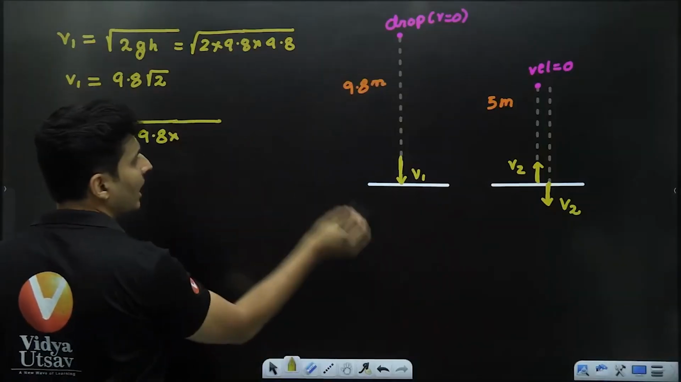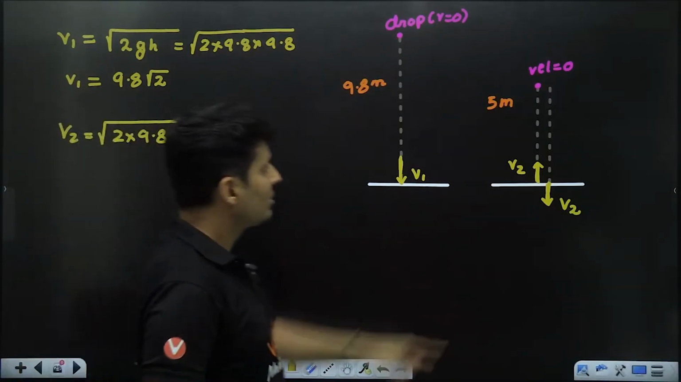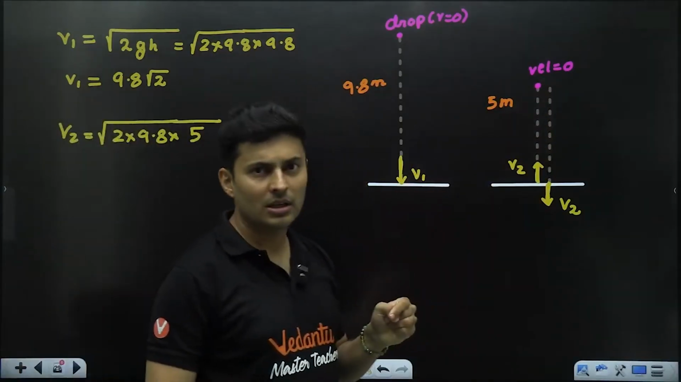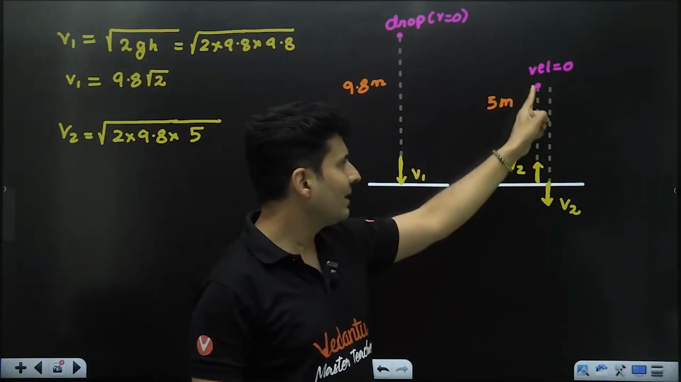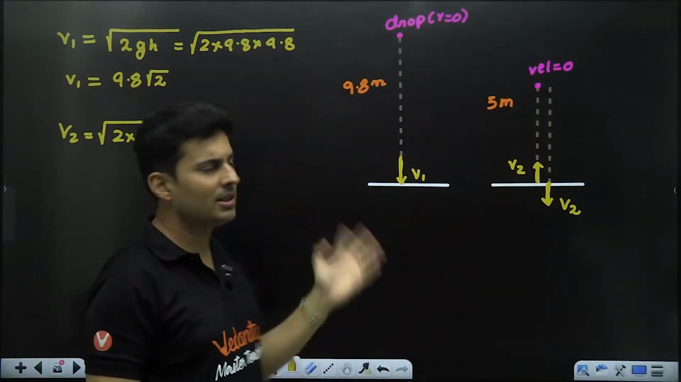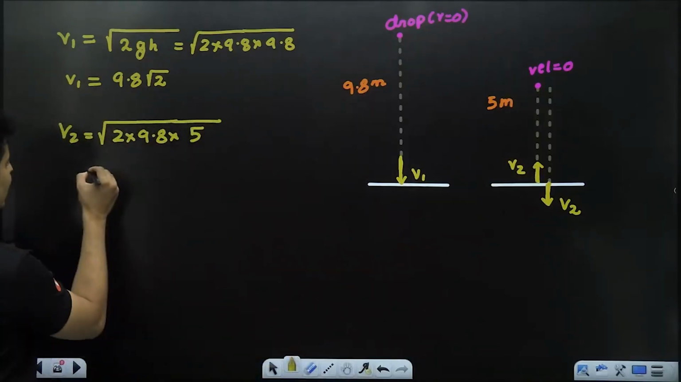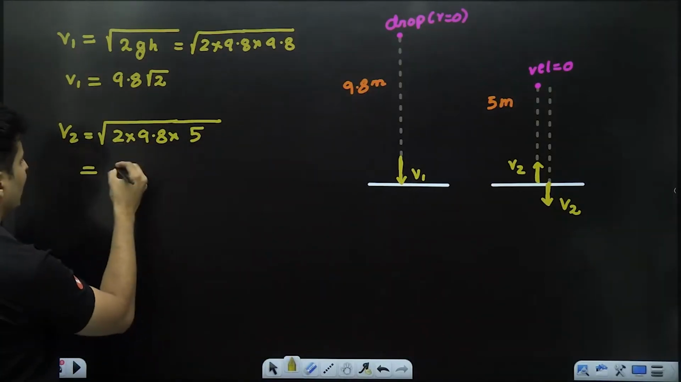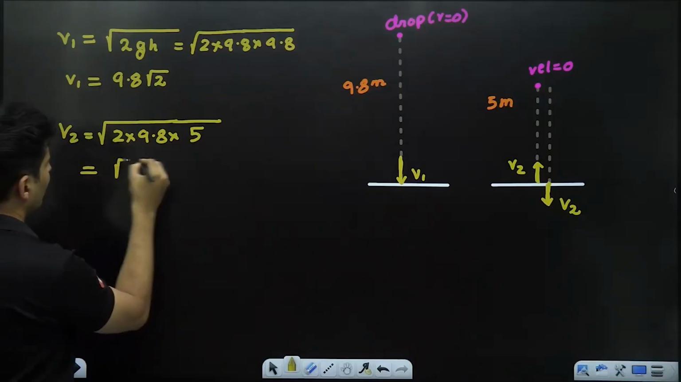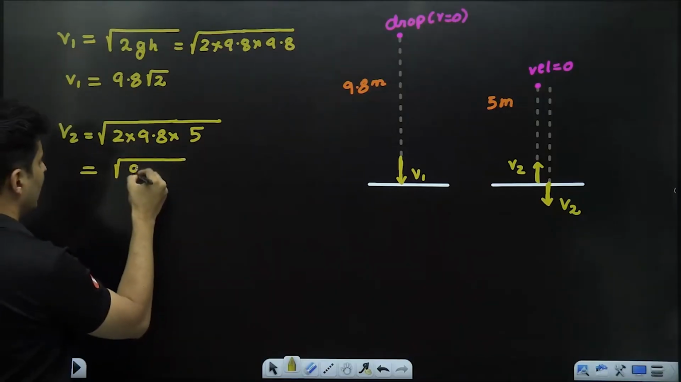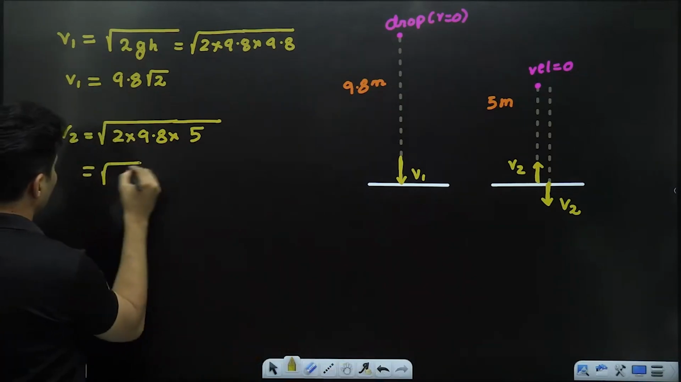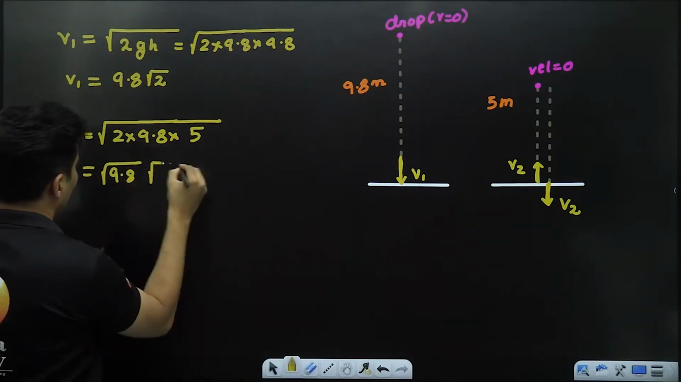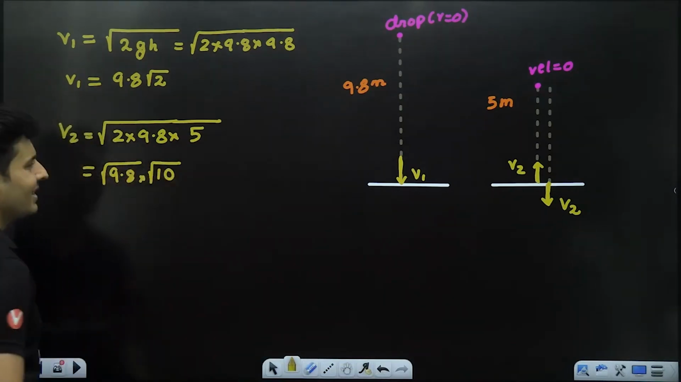Okay, into height. Height this time is 5 meters. So I'm considering this part of the journey, because this part of the journey is the same as this part of the journey. Whatever happens here will happen here, just in the opposite direction. Fair enough. 2 5s are 10. So it is nothing but, I would say, root of 98, or you can just say root 9.8 root 10. That's what you can say.